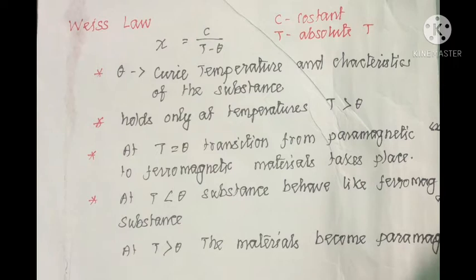At T equal to theta, that is, when the temperature is equal to the Curie temperature, a paramagnetic material transforms into a ferromagnetic material. If the temperature is less than the Curie temperature, that substance will behave like a ferromagnetic substance, and if the temperature is above the Curie temperature, the material becomes paramagnetic. We can expect questions based on this concept.